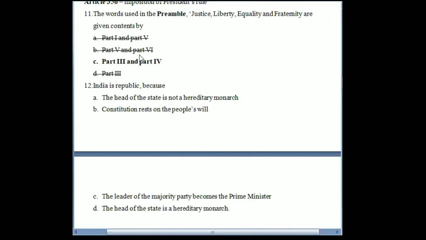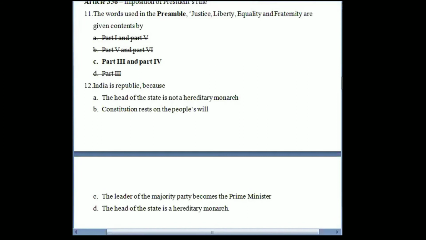So which option is relevant with the question is that it is part 3 and 4. So part 3 and 4, both the fundamental rights and DPSP provides for specific provisions regarding these concepts. Now we'll move to the next question.